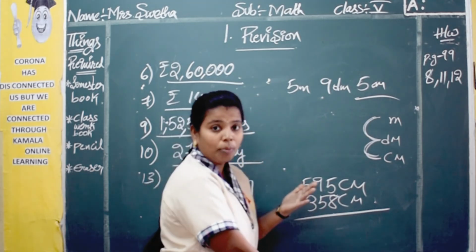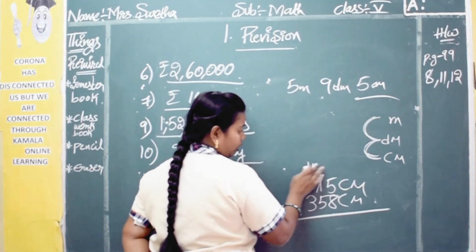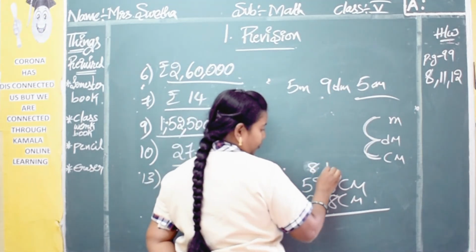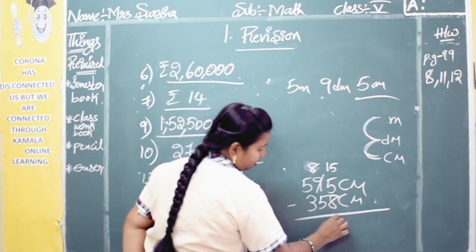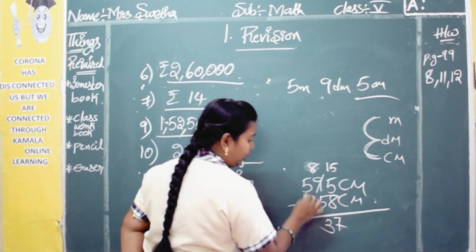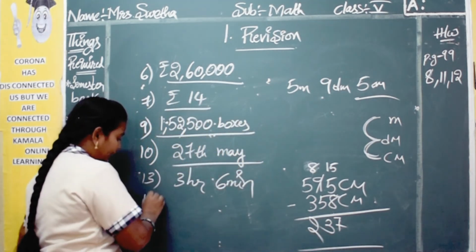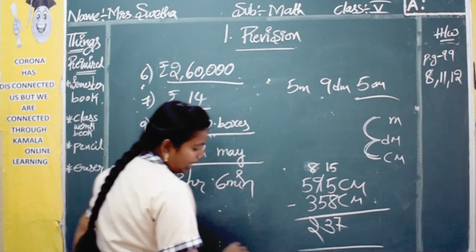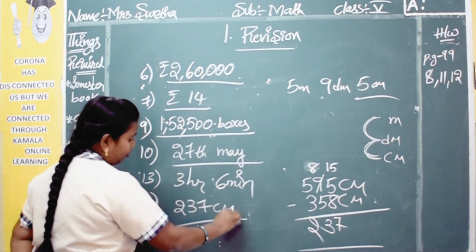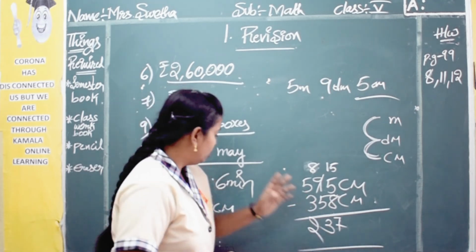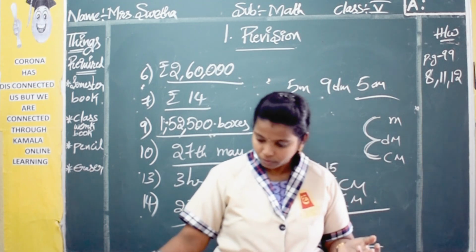So do subtraction here, 5 minus 8, so here 15 minus 8, 7, 8 minus 5, 3, 5 minus 3, 2. So how many centimeters further did it go? It went 237 centimeters further. Okay, so with this we have finished the 14 problems.